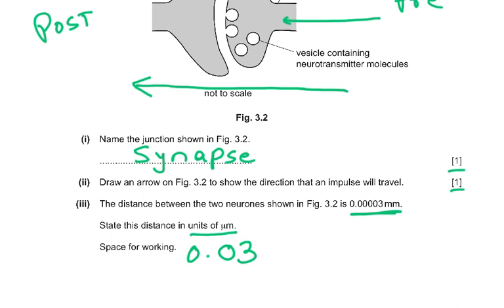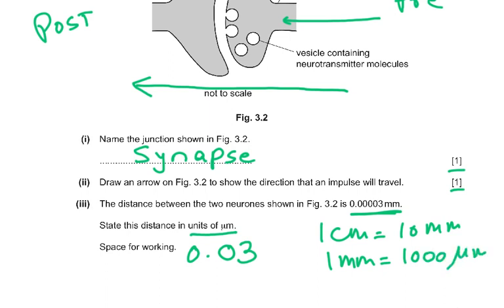Because 1 centimeter is equal to 10 millimeter, and 1 millimeter is equal to 1000 micrometer. So you have to just move it, you have to multiply it by 1000.